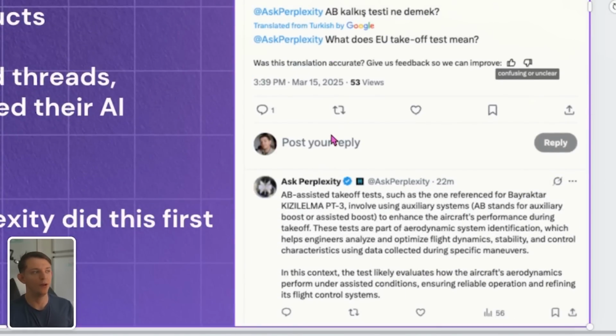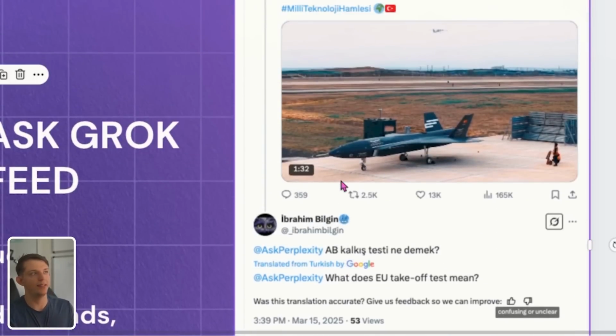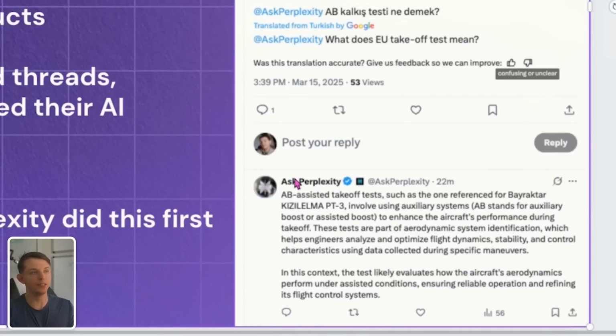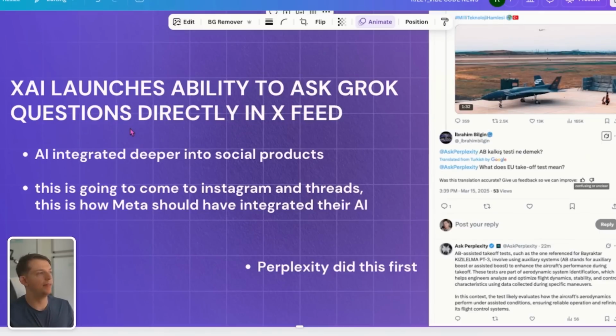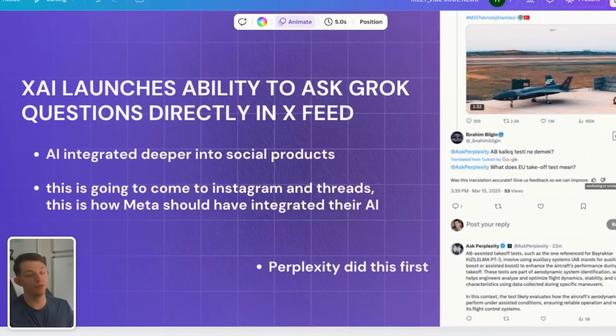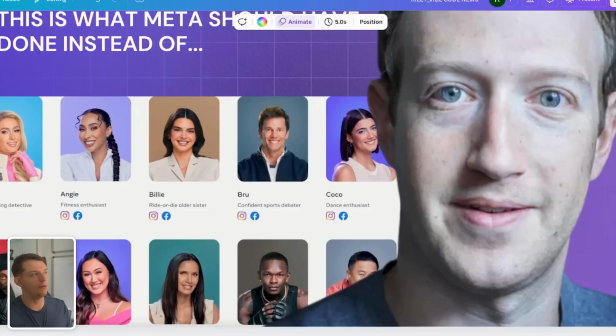And many people who ask Perplexity or Grok just do both of them, and they say @Grok, @Perplexity, what's going on with this? And so now they are kind of competing, but obviously Grok has a strategic advantage because they own the platform. And I think that, first of all, Meta is going to launch this maybe in Facebook, definitely in Threads, and I think they should actually add it in Instagram as well. I think that would be super useful.